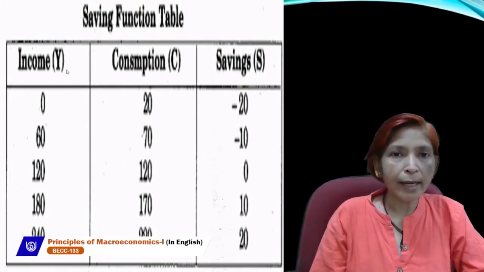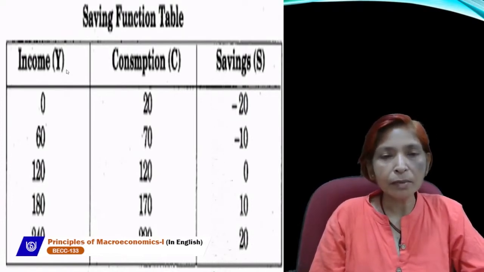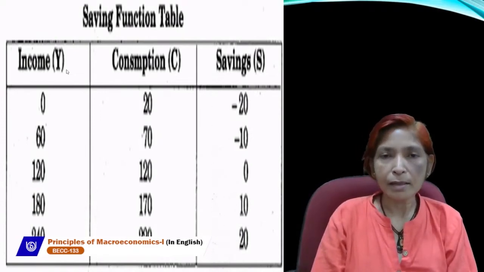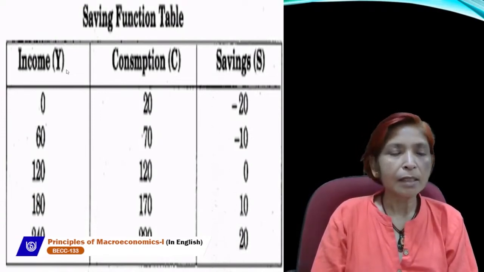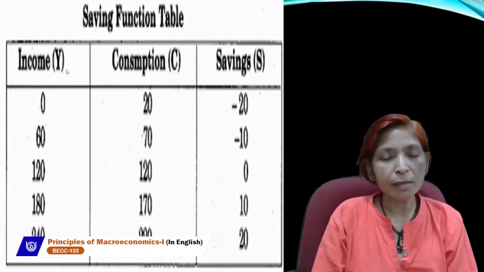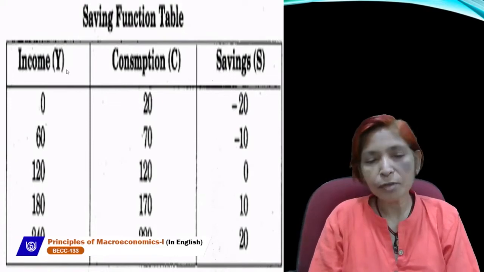As we know that consumption can never be zero. At zero level of income, minimum level of consumption definitely exists. So if income is zero, then consumption shows the minimum level of consumption is 20. It means this 20 is autonomous consumption.